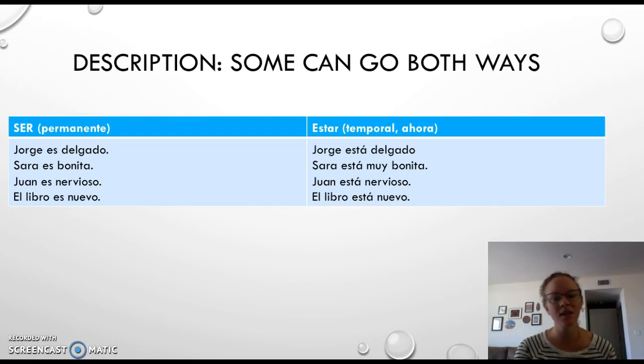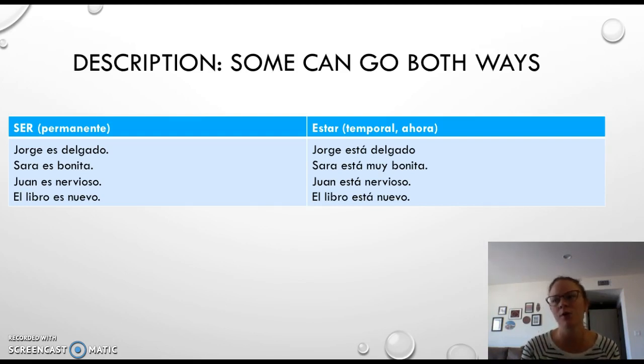Descriptions, there's some that can go both ways, but they have very different meanings, right? So it's not like you get to pick and it's random. They have different meanings. So with ser, we have something that's more permanent, and with estar, it's more temporary. So Jorge es delgado, that means he's thin. Jorge es delgado is his description. Jorge está delgado. This is kind of emphasizing the here and now.